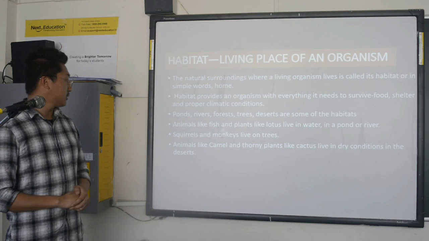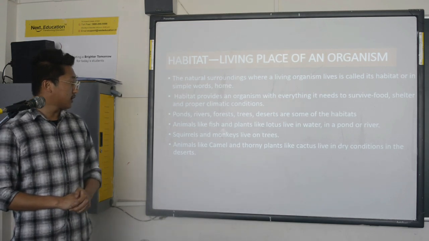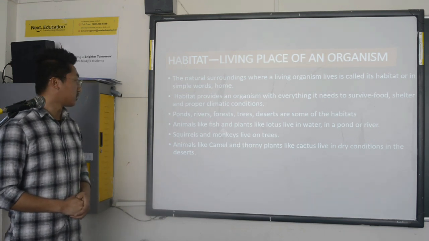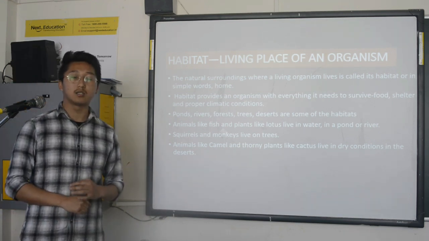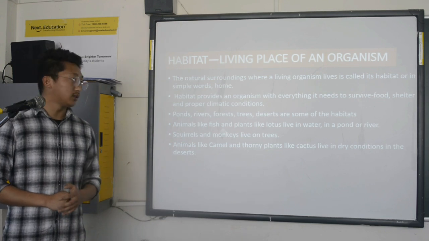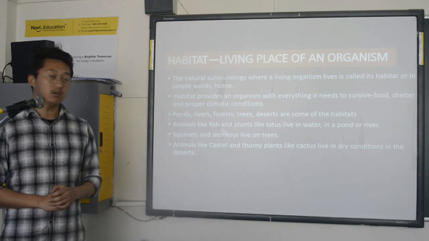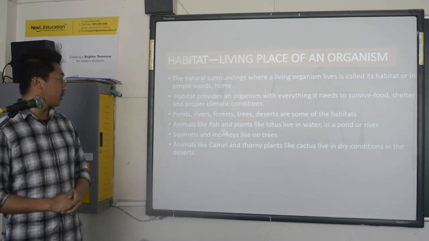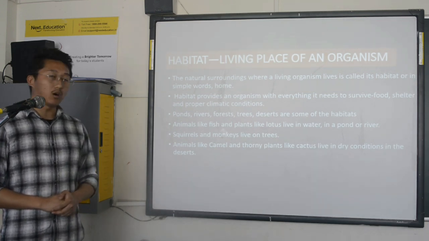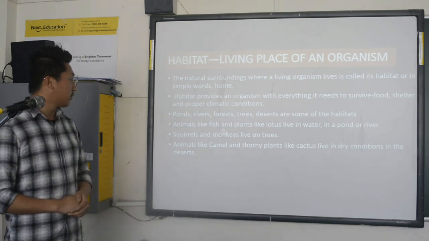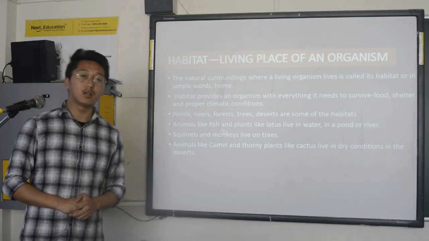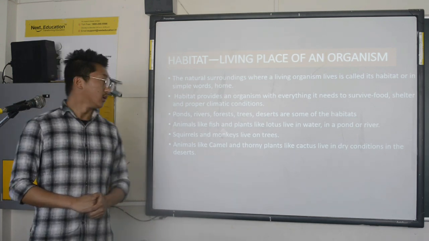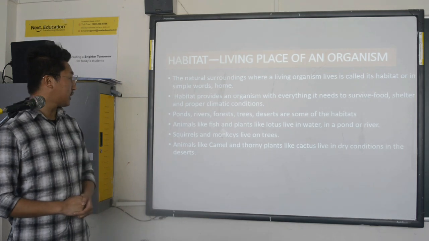Next one, animals like fish and plants like lotus live in water, in a pond or river. These are living things that live in the aquatic habitat. Next, squirrels and monkeys live on trees. They are arboreal in nature, so they live above the ground, on the trees. These are examples of habitats.